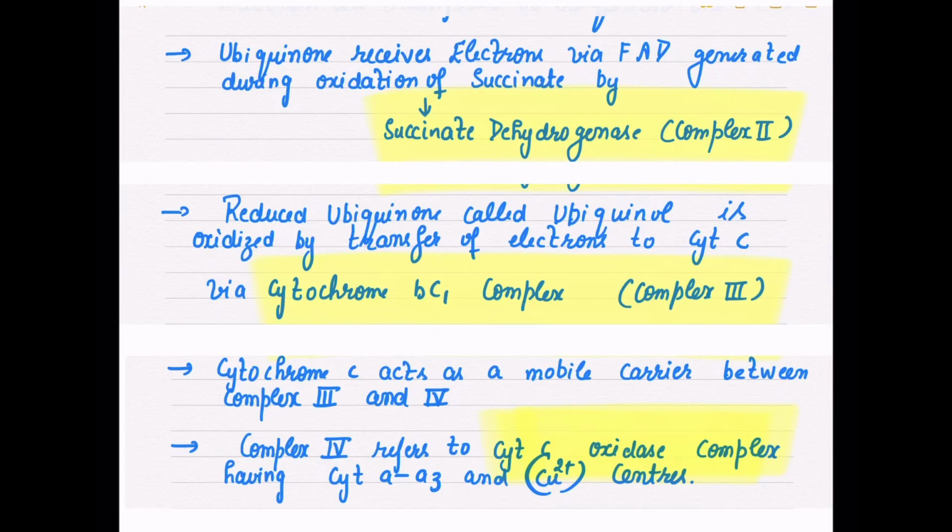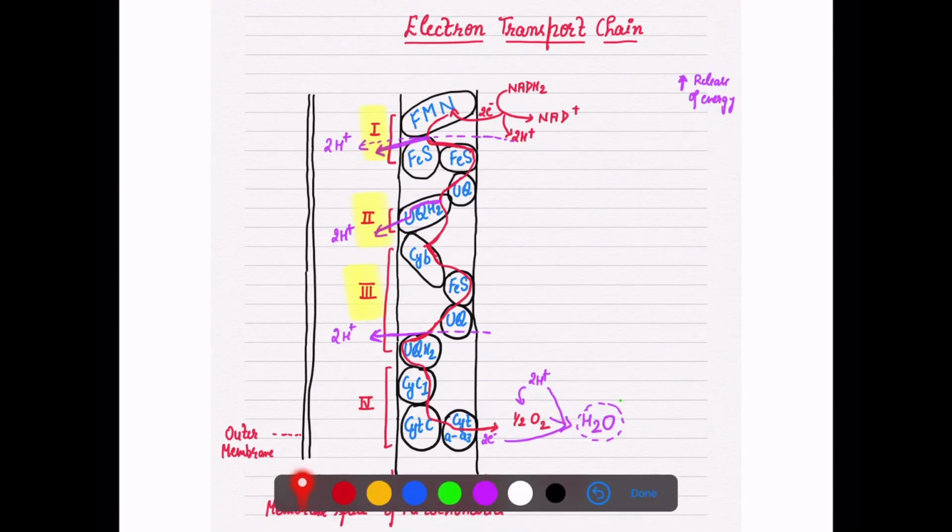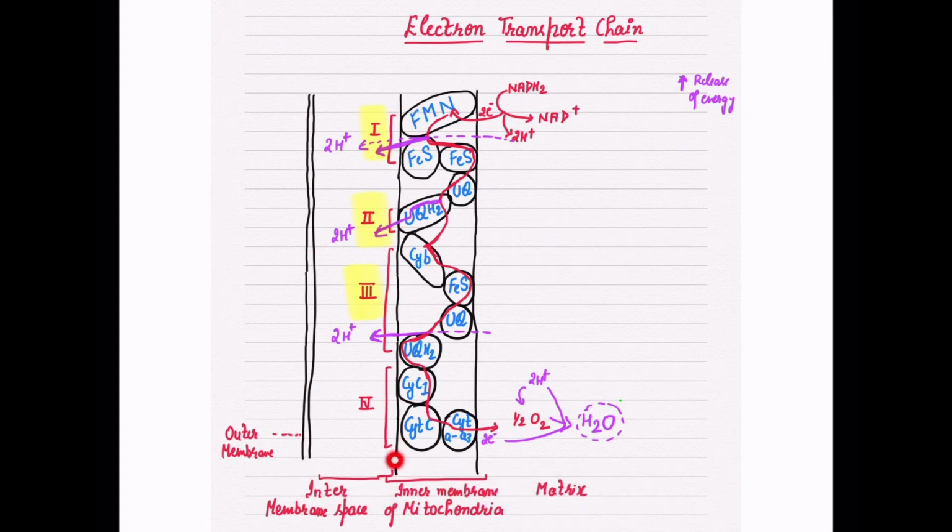Now let's look at our basic part, how to draw this. This is our outer membrane, and there is the inner membrane. The space between the outer and inner membrane is known as the intermembrane space, and this is the inner membrane of mitochondria, where all the proteins or members of the ETC are present, and this area is the matrix of mitochondria.